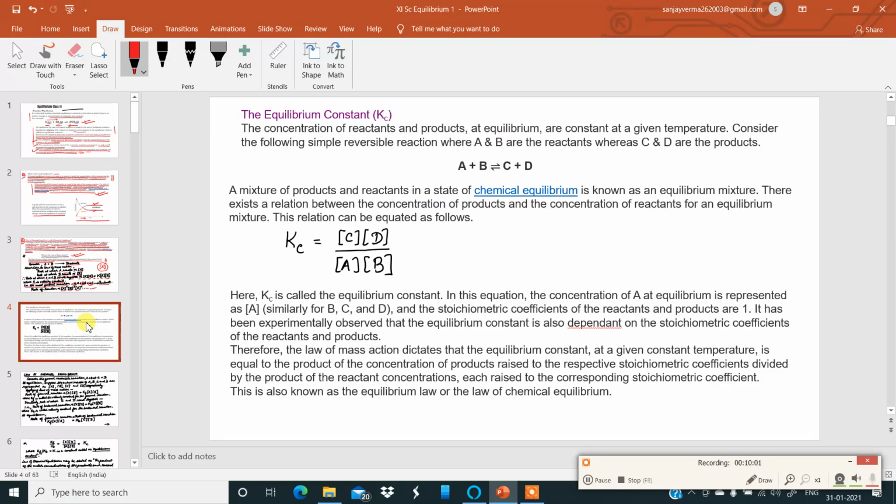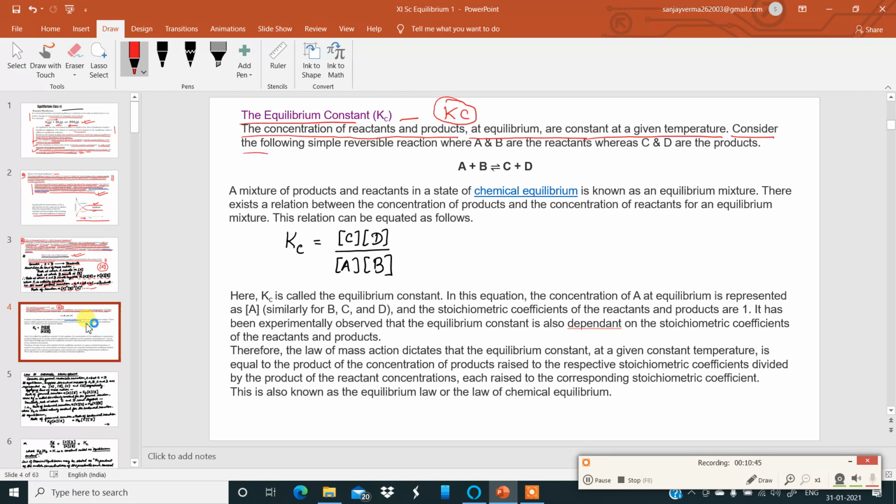Moving further, the equilibrium constant Kc in this chapter. What is Kc? Let us try to understand now. The concentrations of reactants and products at equilibrium are constant at a given temperature. That is why, when you want to convert the rate proportionality into an equal to sign, we have to introduce this constant, which is called the equilibrium constant, as Kc when the concentration is taken in terms of moles per liter. Let us understand this in a much better manner.